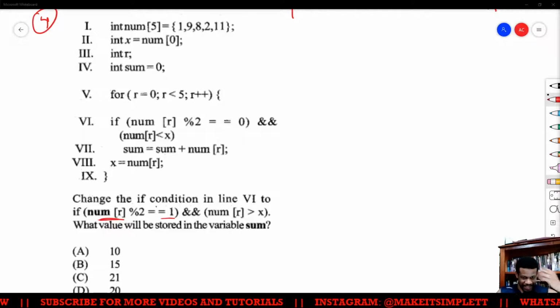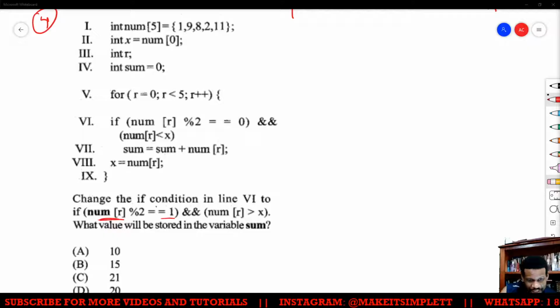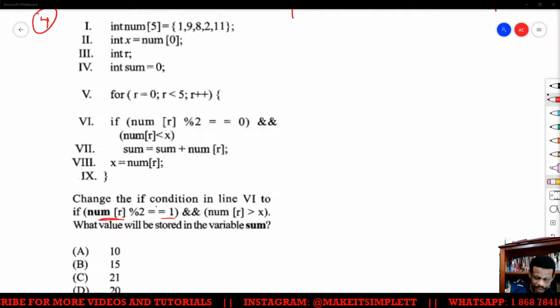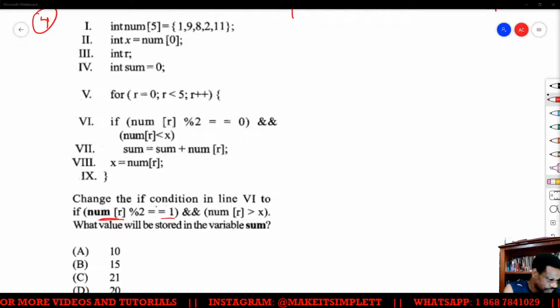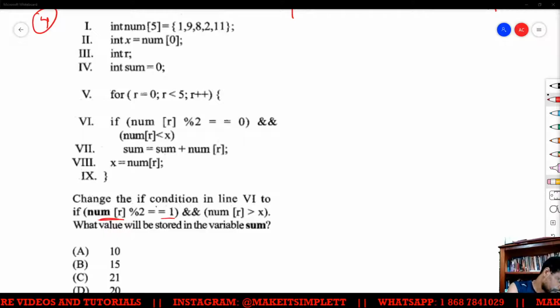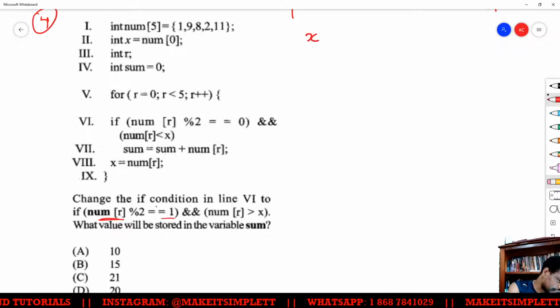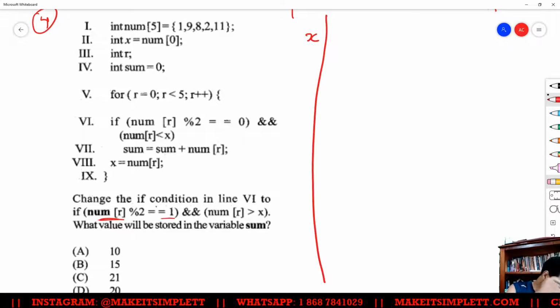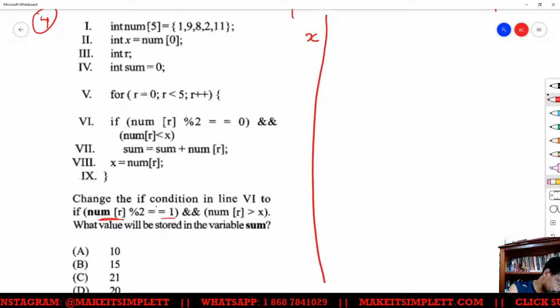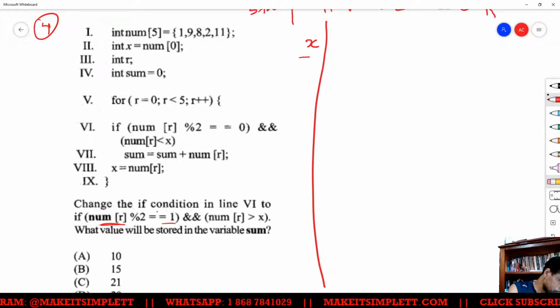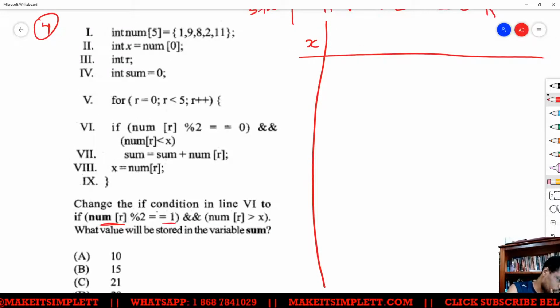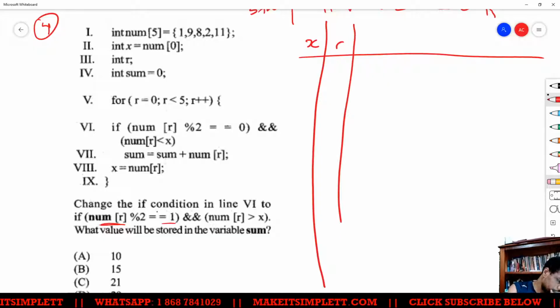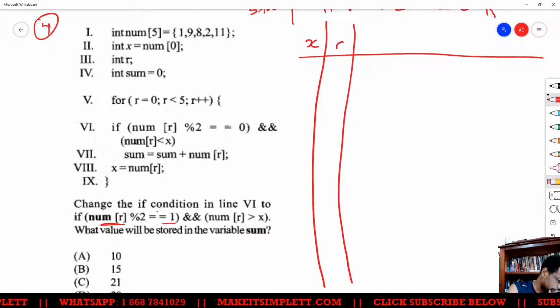Man, see, you forgot this. Alright, let's work it out again. We're starting off with an integer called x. I'll do it in a different way this time, a little more streamlined. So we have our x, we have an r, and we have a sum.